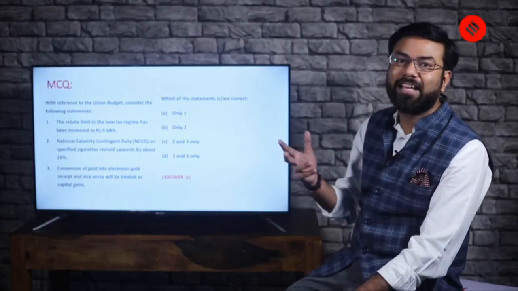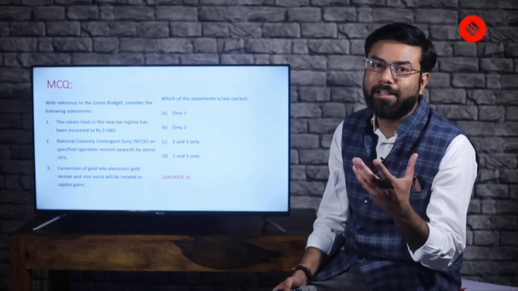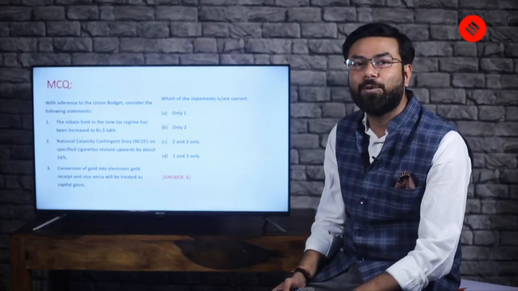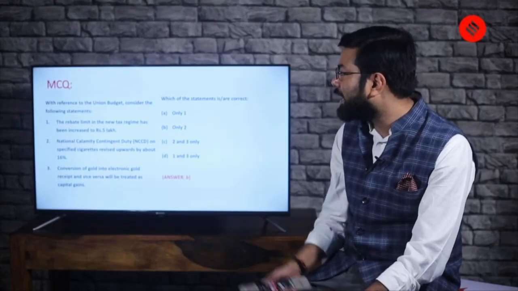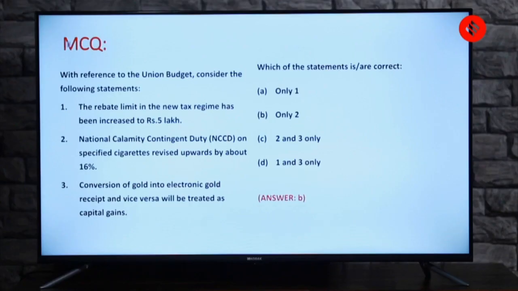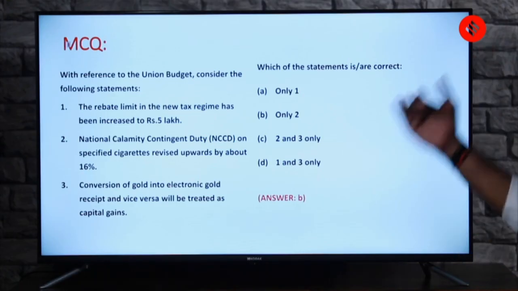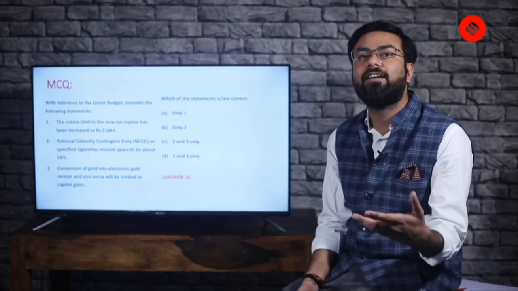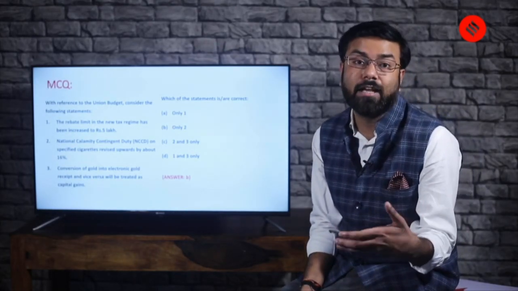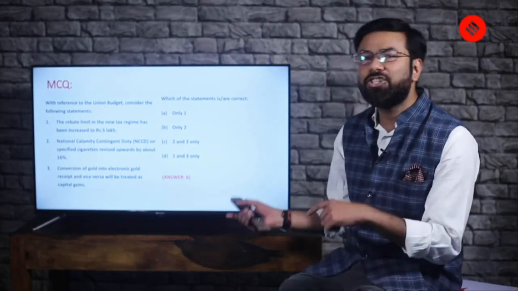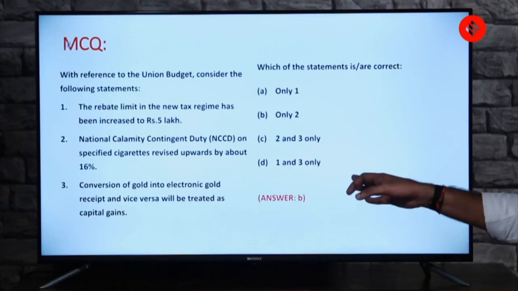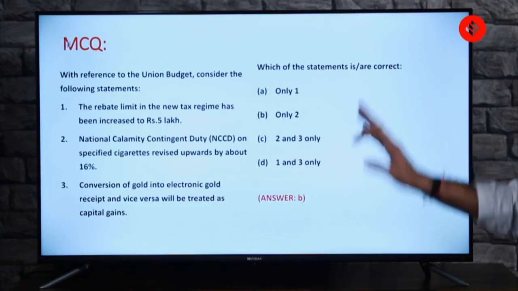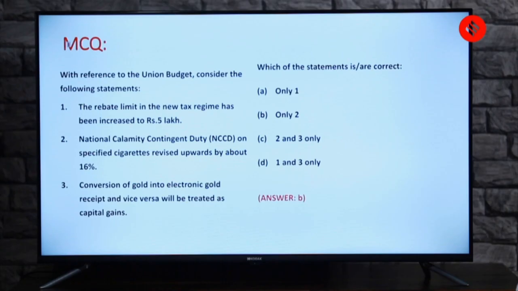So this is what we were stressing about. I thought maybe a very popular category to include in the MCQ will help you in understanding the topic also better. That's why I included this part. And then the third is conversion of gold into electronic gold receipt and vice versa will be treated as capital gains. No, it will not be treated as capital gains. That is what we have learned from the previous slides. So this is how you can revise and learn and make your reading more productive by immediately doing the MCQs. And the correct answer here is B, that is only 2 is correct. Okay, rest 2 are wrong.